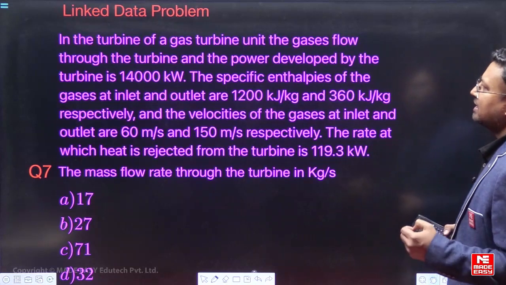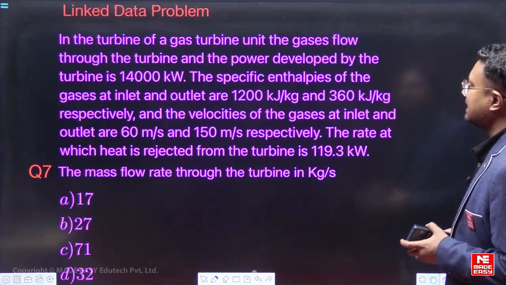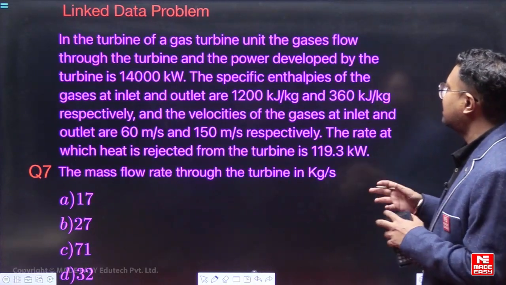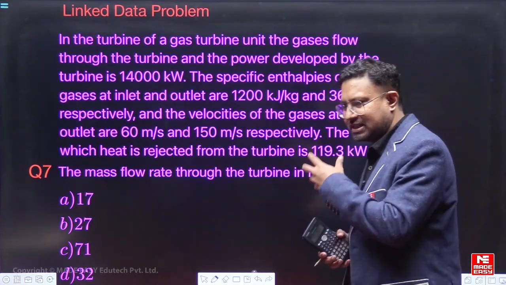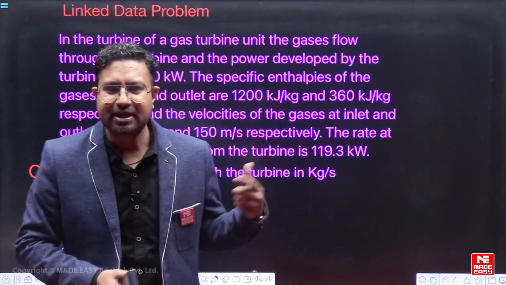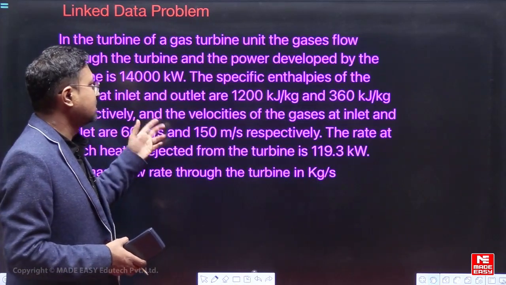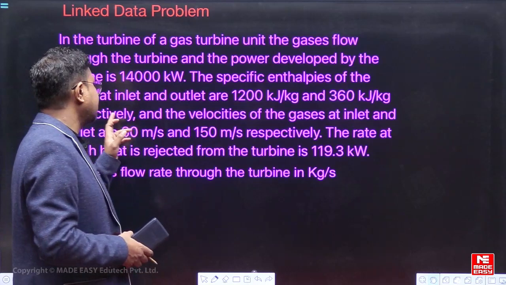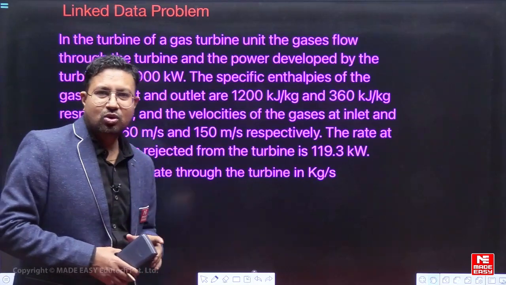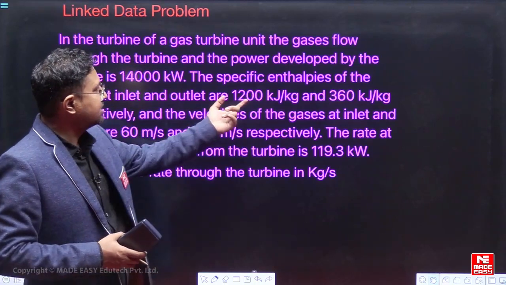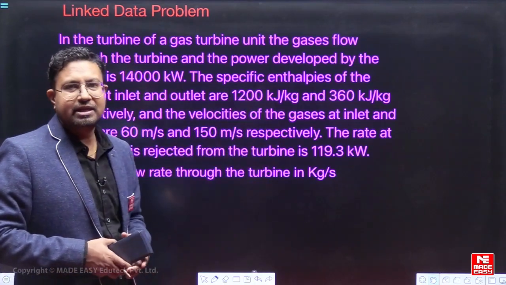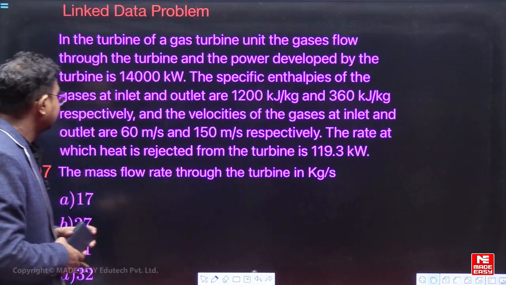So in the turbine of a gas turbine unit, the gases flow through the turbine and the power developed by the turbine is 14,000 kilowatt. So gases are flowing through the turbine and the power that is developed by the turbine is 14,000 kilowatt. The specific enthalpies of the gases at the inlet and outlet are, so enthalpy per unit mass for the gas at inlet is 1200 and at the exit is 360, respectively.